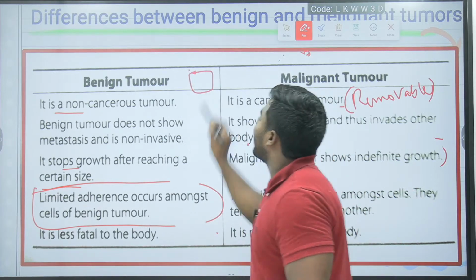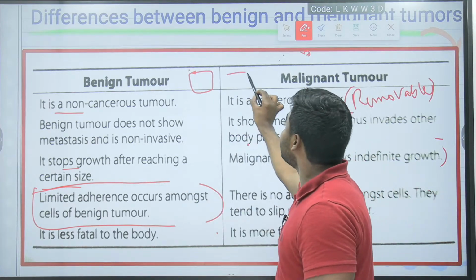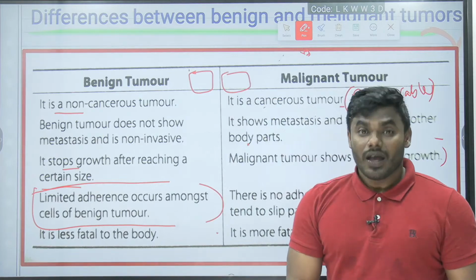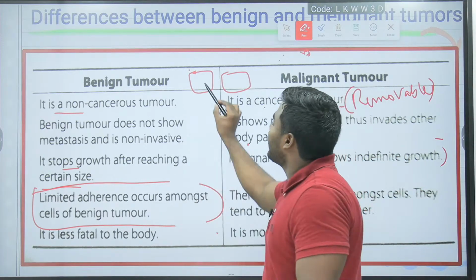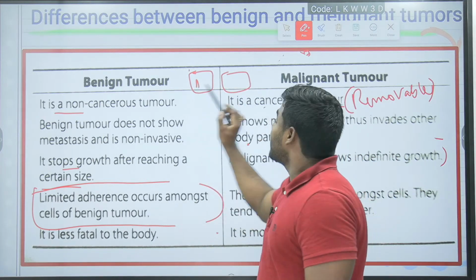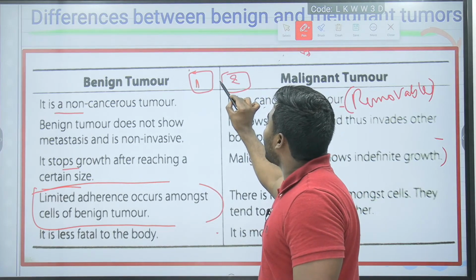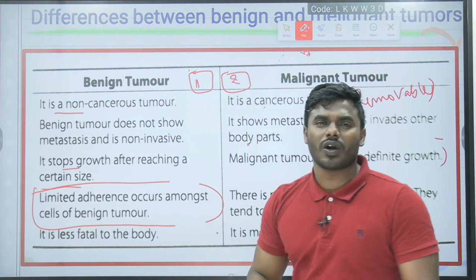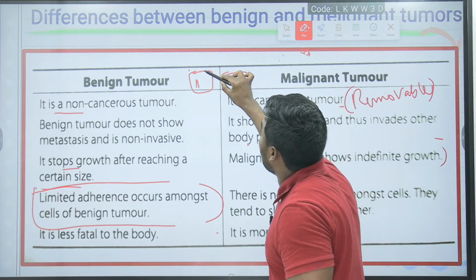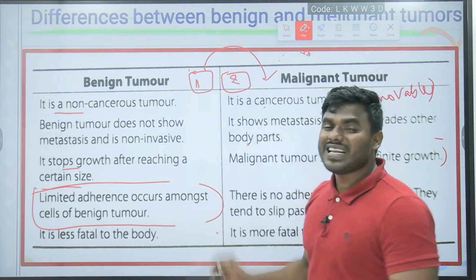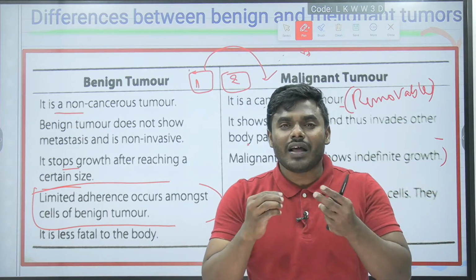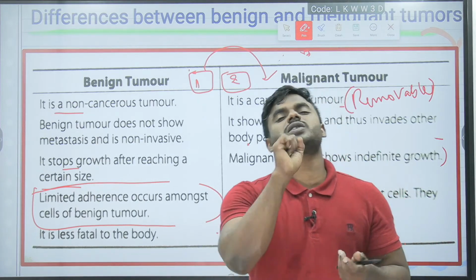Suppose this is one cancer cell and this is another cancer cell. Now understand what I am saying. When cancer cell 1 tries to come in contact with cancer cell 2, you know what will happen? Cancer cell 1 will migrate, will jump. They will avoid the process of adherence.